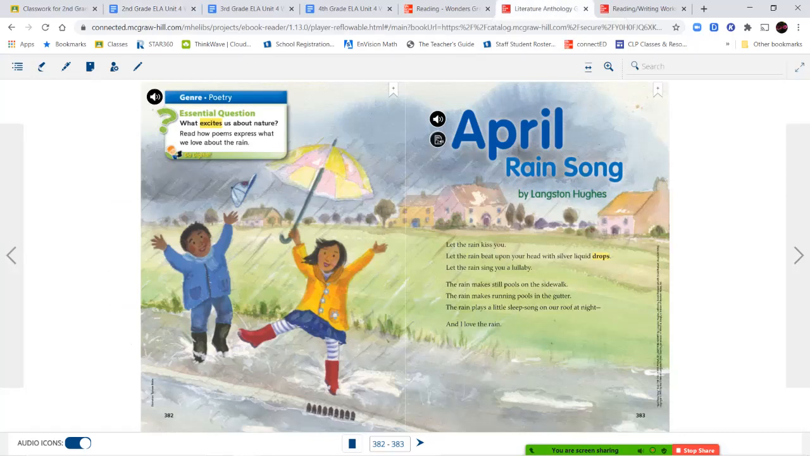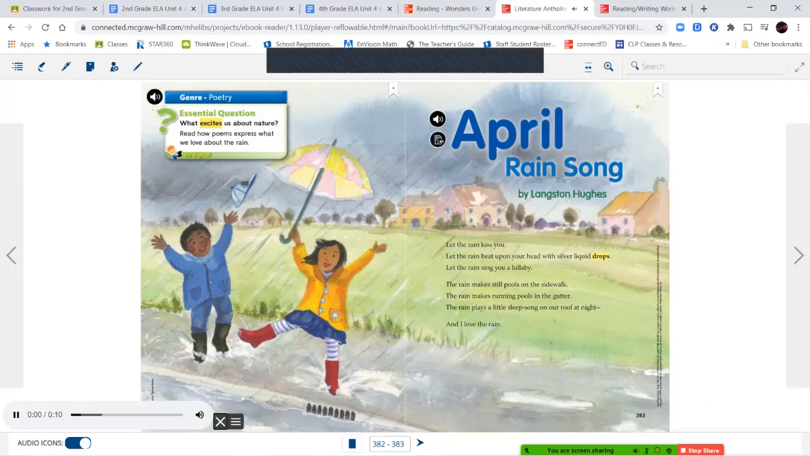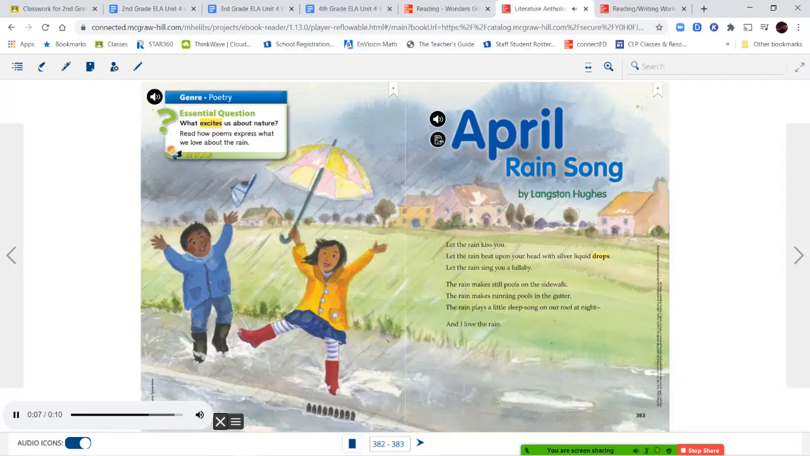So let's go ahead and start with our genre today. It's going to be poetry. Genre, poetry. Essential question. What excites us about nature? Read how poems express what we love about the rain.